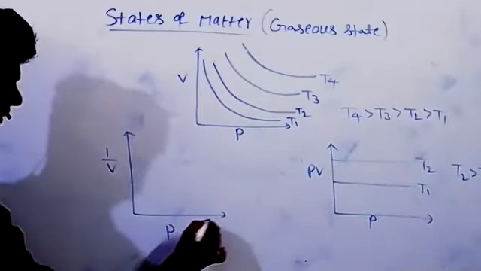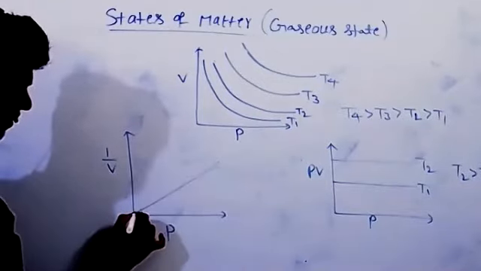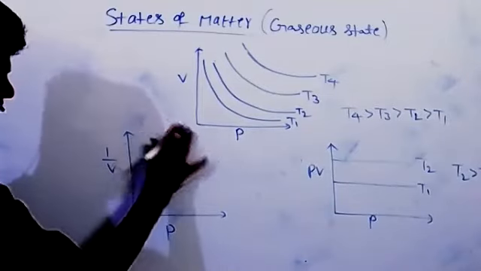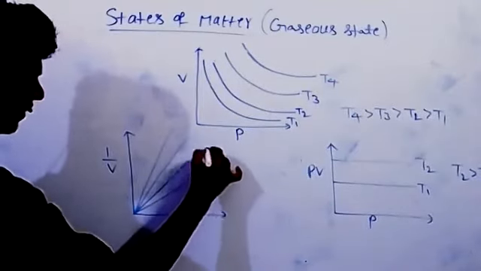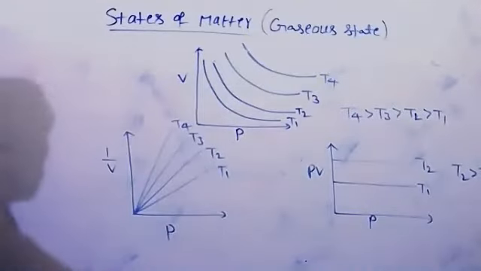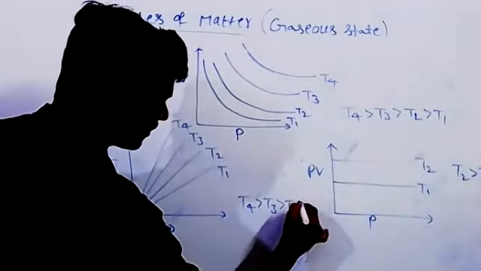Then 1 by V and P, T1, T2, T3, T4. Here also the same relation. T4 greater than T3 greater than T2 greater than T1.